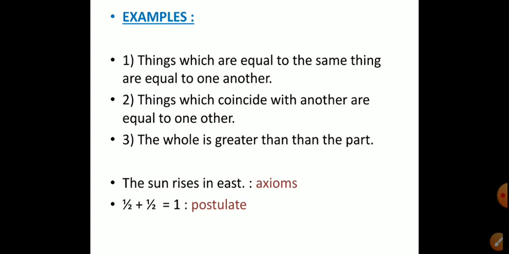Okay, postulates and axioms, both are assumptions. For axioms and postulates, proof is not required. We assume that these are true.